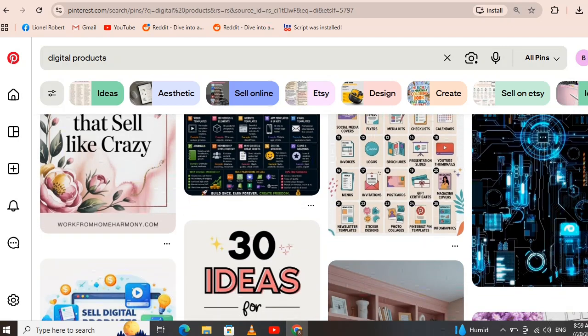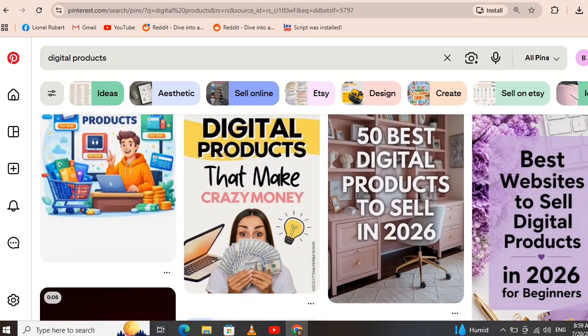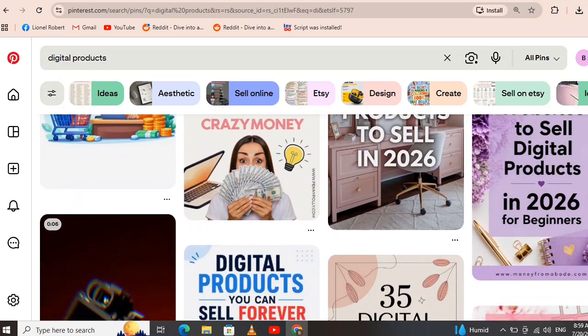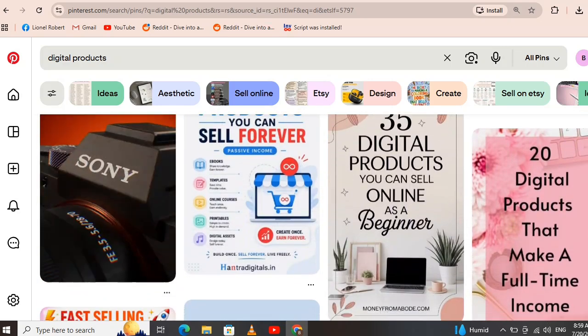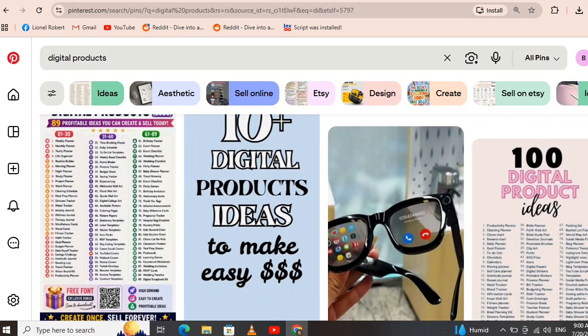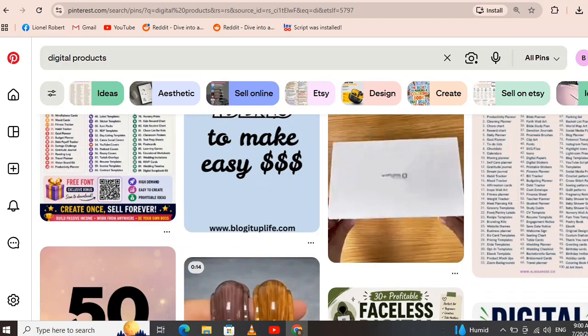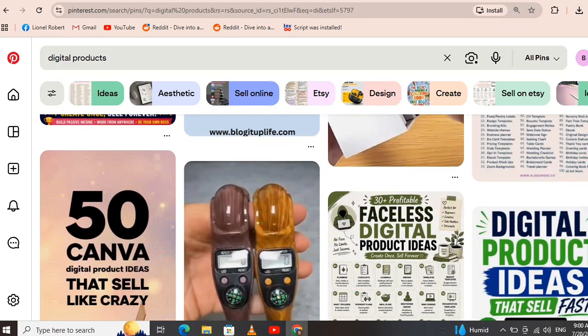Step 8. Scale with Claude AI. Instead of making one pin, create 20. Instead of writing one description, generate 50. Instead of researching keywords manually, let Claude AI organize everything. The more quality content you publish, the more opportunities you have to receive free traffic.